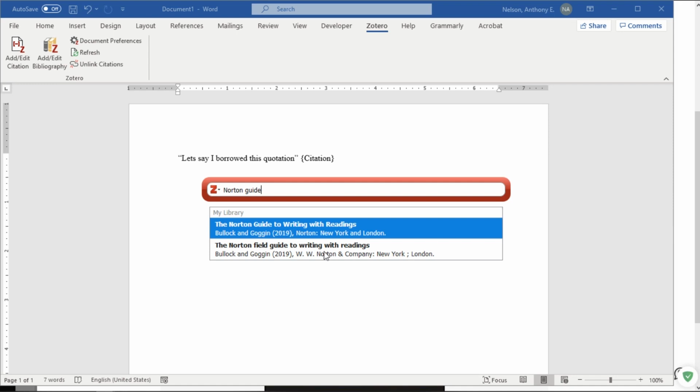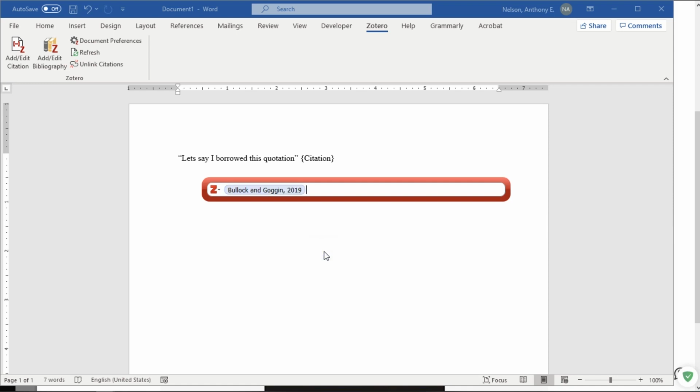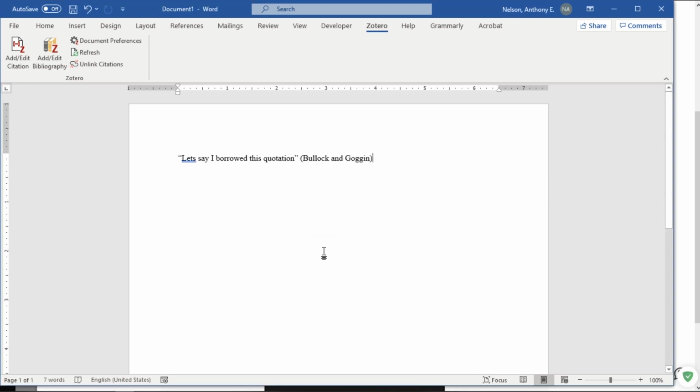But this one is the one that's currently in the library. I know that because of the capitalization. So it's Bullock and Goggin 2019. I hit enter, it does that, and then I press period because it's the end of the sentence. Great. That part isn't so hard, right?